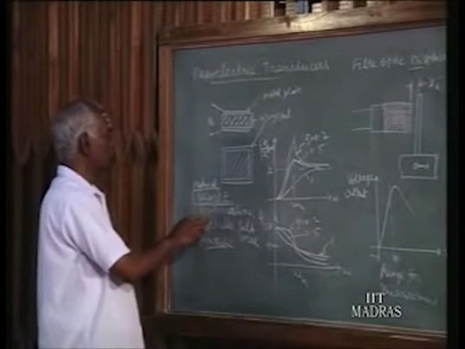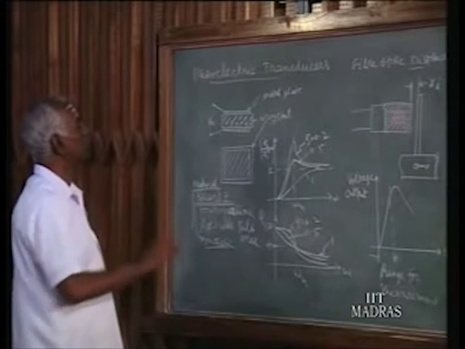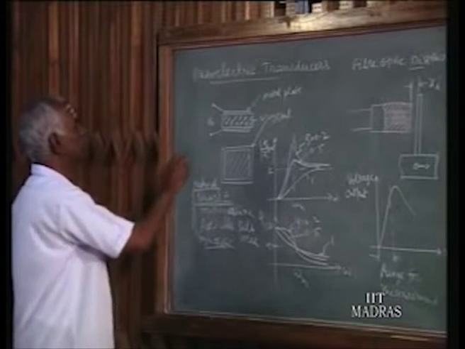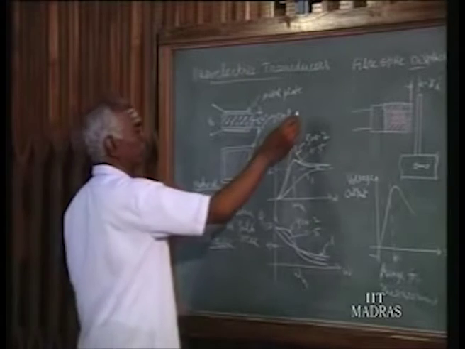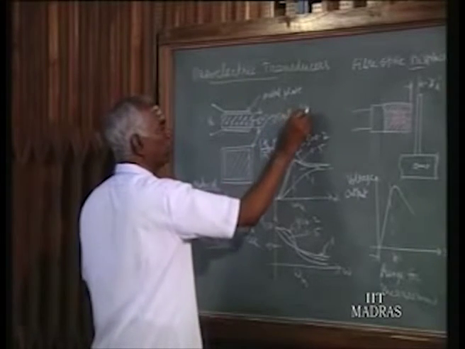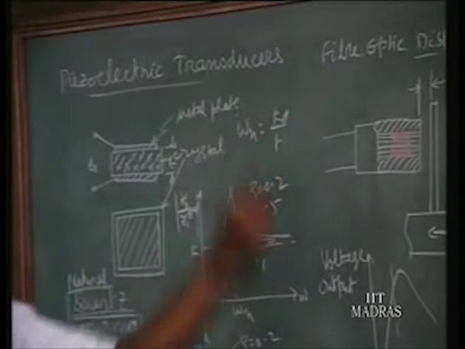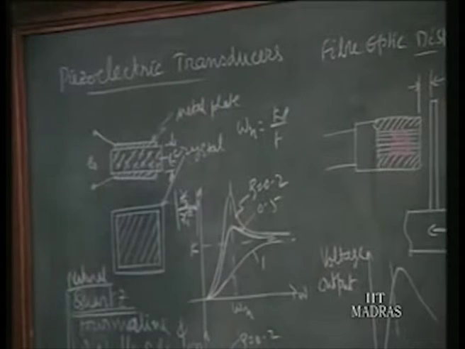For example, the natural frequency of the crystal depends upon the thickness. Suppose T is the thickness. The natural frequency, say omega n, is equal to K by T, where K is a factor decided by the cut of the crystal.